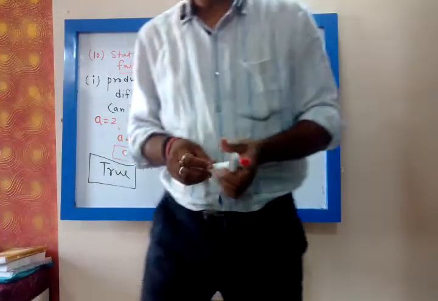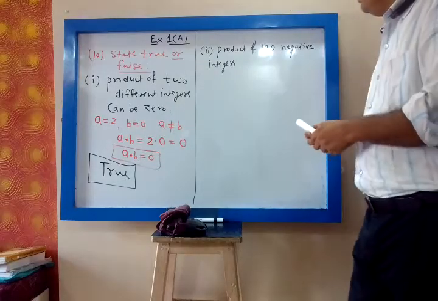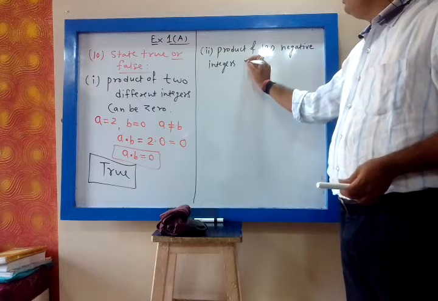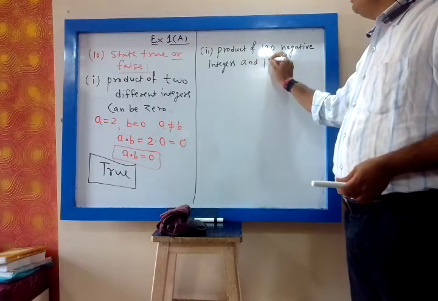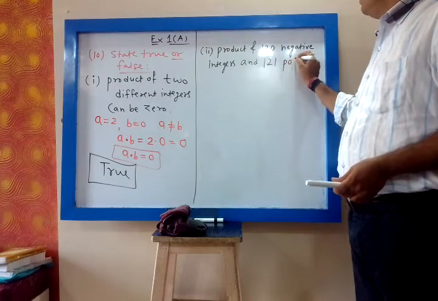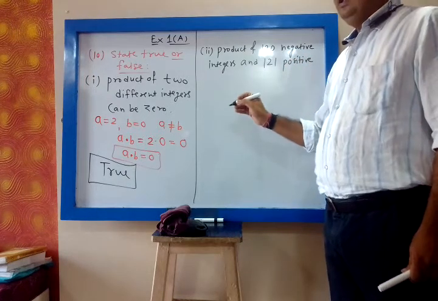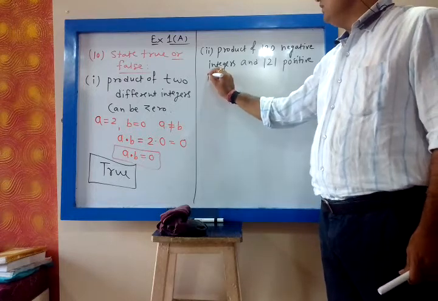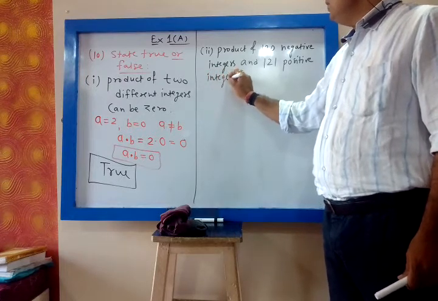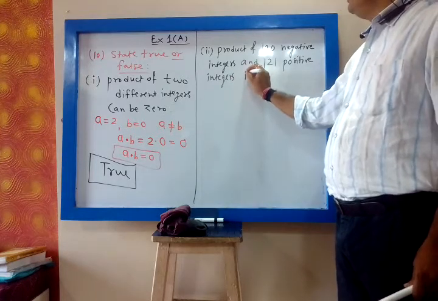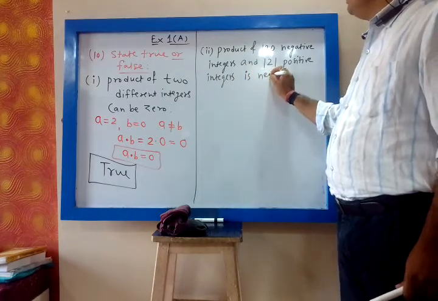Now the second question. Product of 120 negative integers and 121 positive integers is negative.